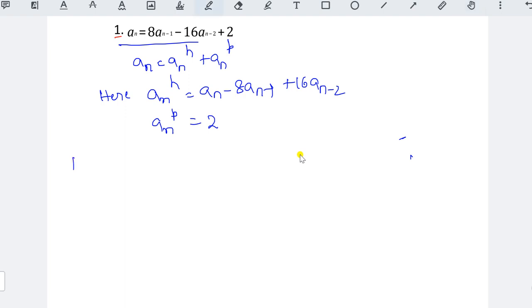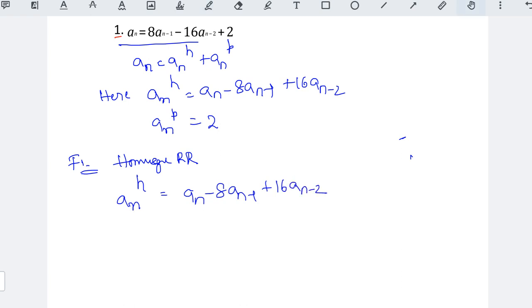First find out the solution for the homogeneous recurrence relation, RR meaning recurrence relation. That is, an to the power of h is equal to 8an minus 1 minus 16an minus 2. You know how we can find the solution for homogeneous.